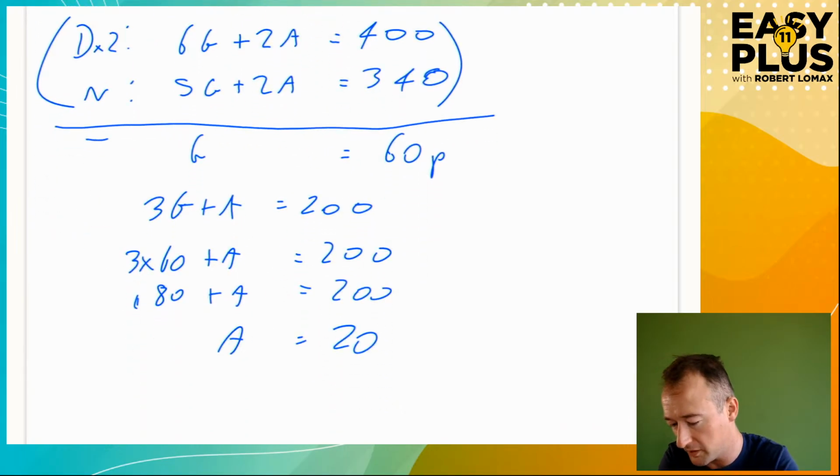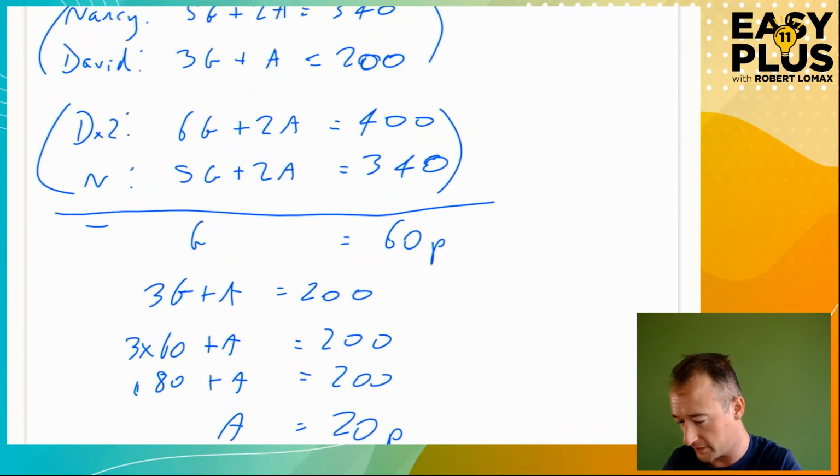I'm speeding through now because if you're getting the hang of this, that's probably straightforward for you. If you're not getting the hang of this, then probably you're not going to get the hang of it just by watching it the first time. So I'm going to keep moving through. You can come back to it and rewatch. So we find the value of an apple is 20p. Okay? So now we've got those two things down there. Good, that is what I got when I was checking this just before.